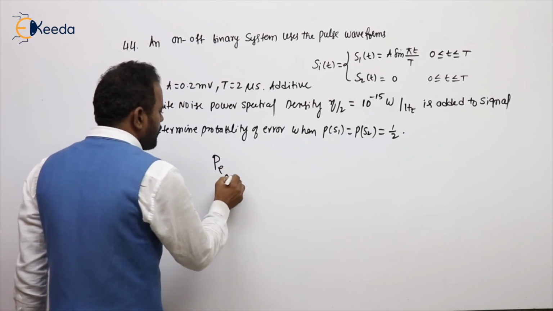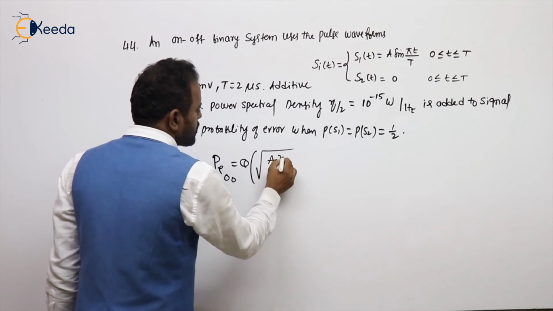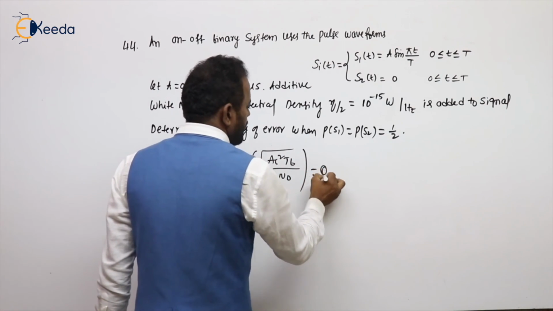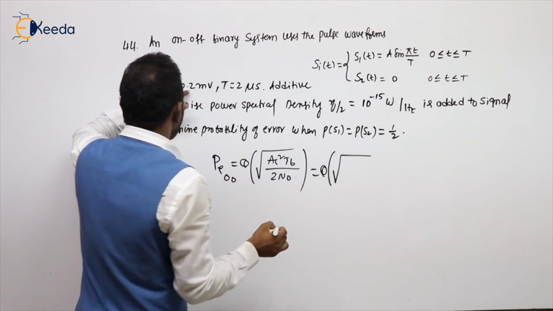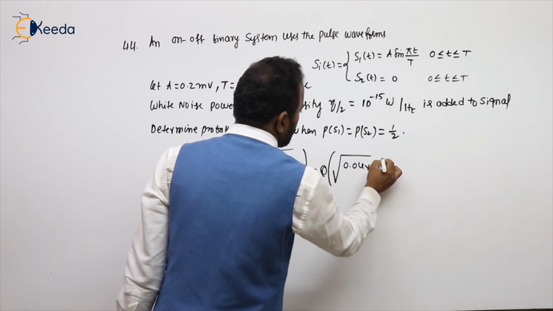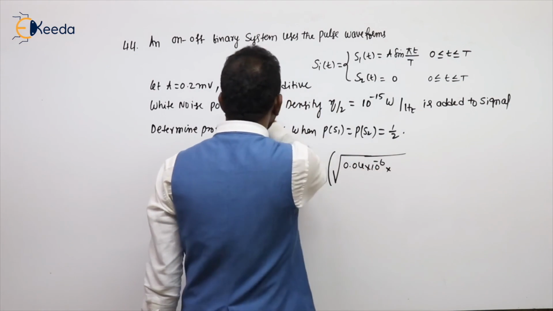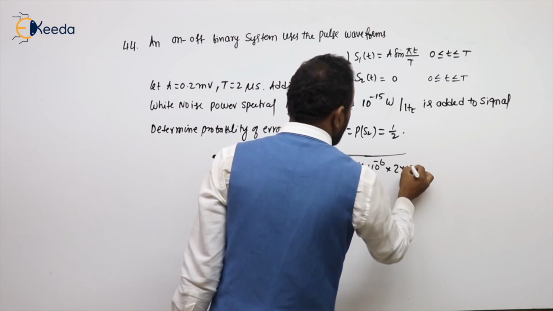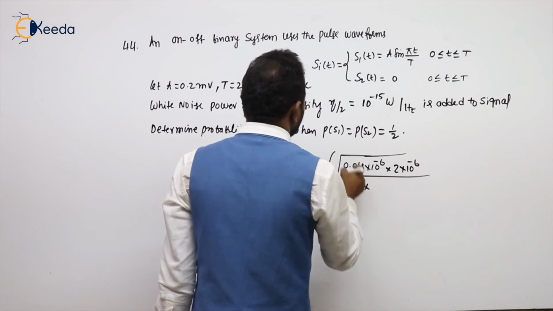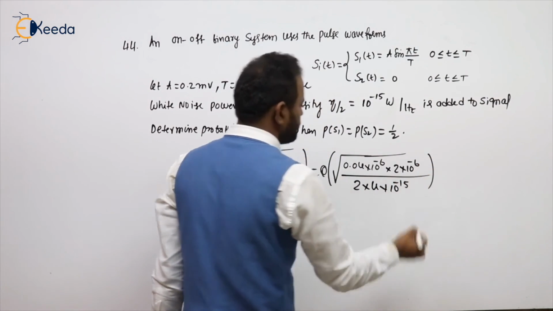What is the probability of error for on-off that we got? It is the Q function of the square root of A squared T_B by 2N naught. What is the A value given? 0.2 milli, so 0.2 squared, 0.04 into 10 power minus 6. What is the T_B value? 2 microseconds, so 2 into 10 power minus 6, divided by 2N naught, so 2 into the one-sided 4 into 10 power minus 15.